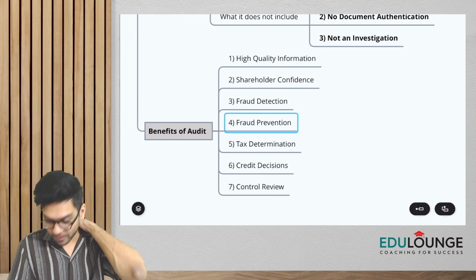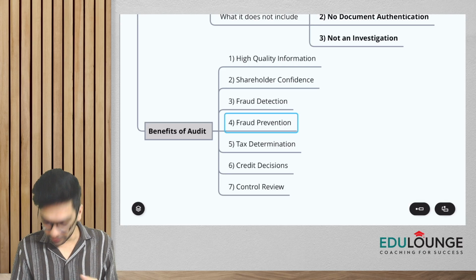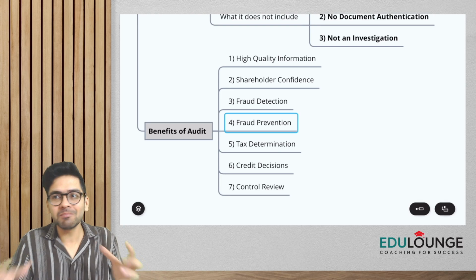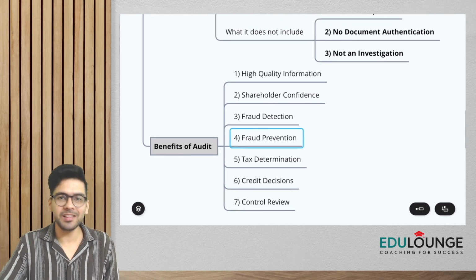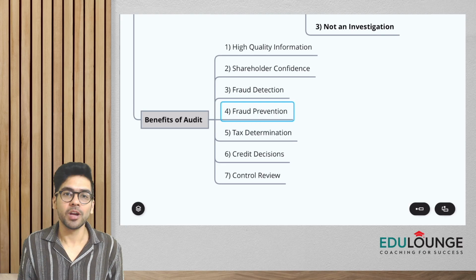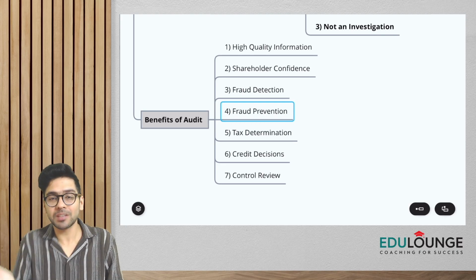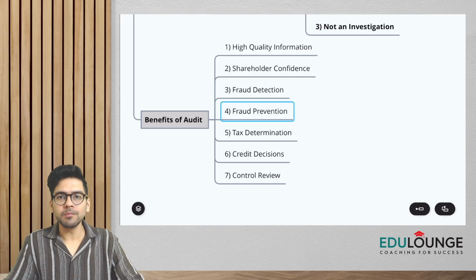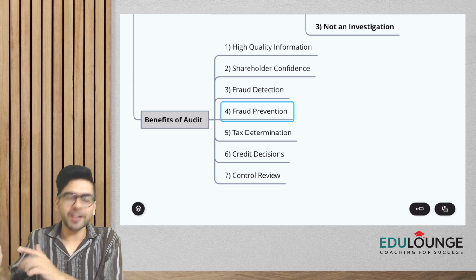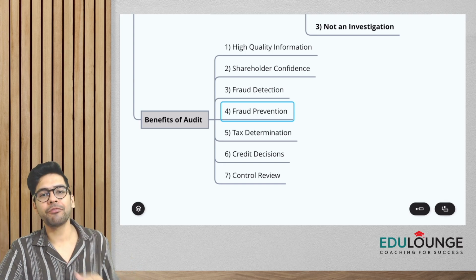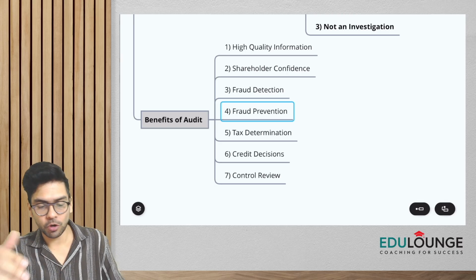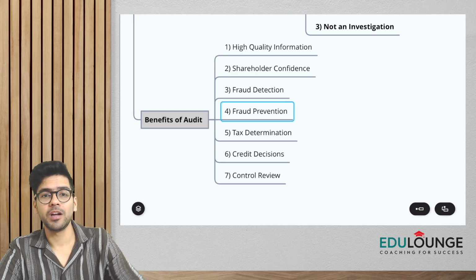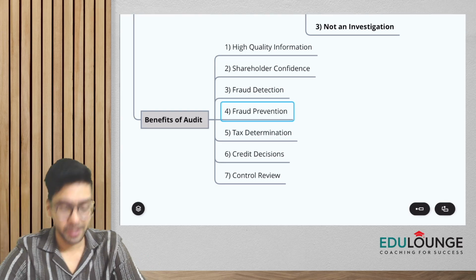When I say fraud prevention, basically, the employees would be very hesitant or reluctant. Audit will act as a deterrent. Basically, they would not indulge in any kind of fraud. So this is fraud prevention, the preventive aspect. But let's say somebody has committed a fraud. If you do the audit properly, you might get to know about the fraud. So it might also help in fraud detection. So audit can uncover instances of fraud or errors in the financial reporting. So we have 2 points: fraud prevention and fraud detection.